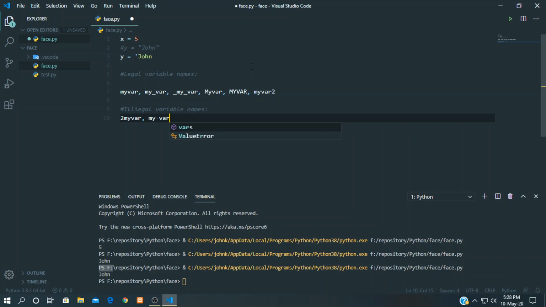My-var containing a dash is not legal. And my var, which contains a space, is also not legal. Okay, that's how we can name variables in Python.